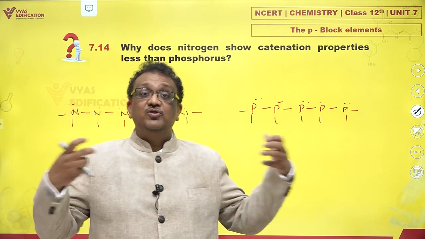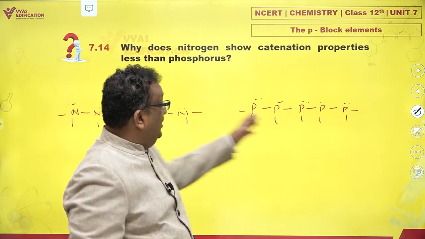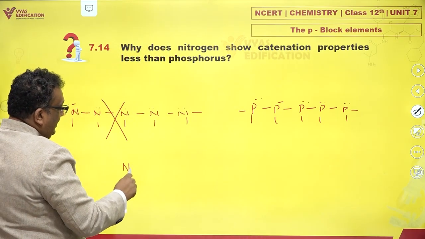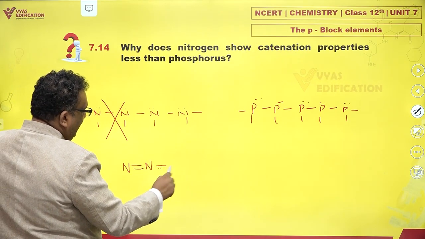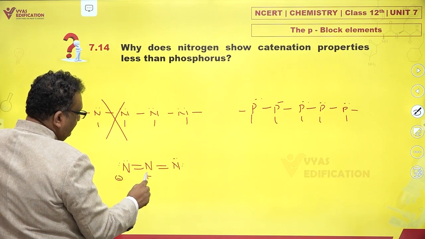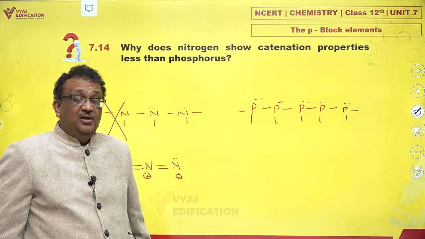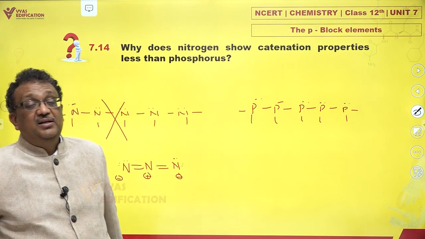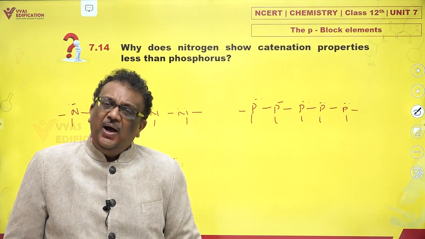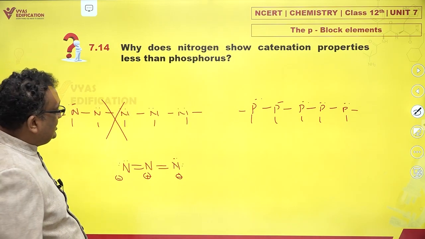Phosphorus can form red phosphorus, which has long chains of phosphorus atoms. Nitrogen cannot form this. As a matter of fact, the longest it can go is the azide ion, N3 minus, that also has a minus charge. And this also is explosive, it is unstable. Nitrogen hates any kind of catenation. Why? That is the question. Why does it show catenation properties lesser?